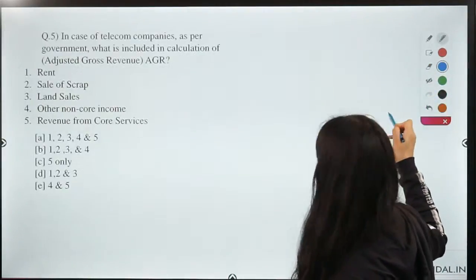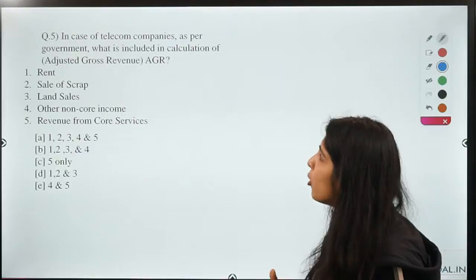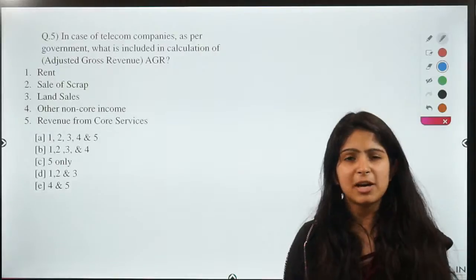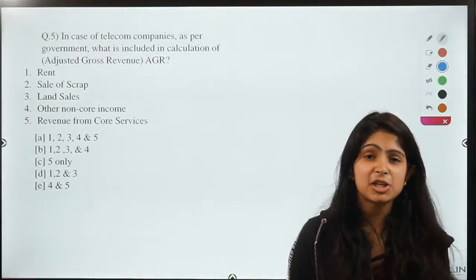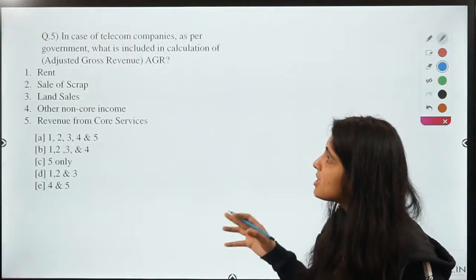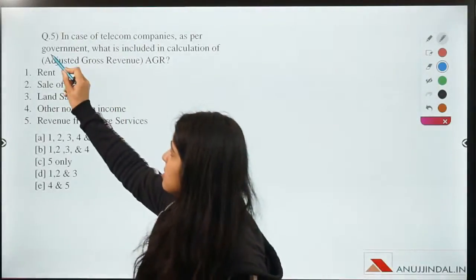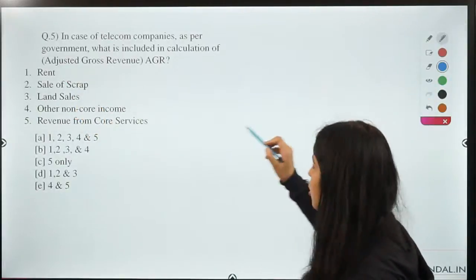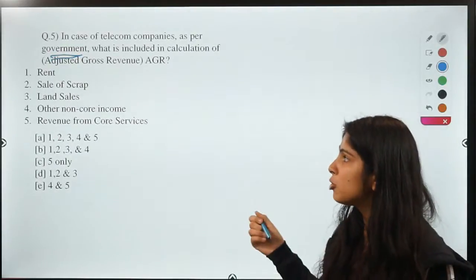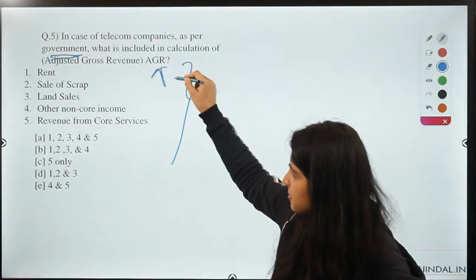So guys, moving on to the last question for this session, which says, in case of telecom companies, as per the government, what is included in the calculation of adjusted gross revenue or the AGR? So guys, we have already discussed in detail what the AGR issues are that have been going on in the telecom industry in India. Now this question asks you what is included in the calculation of adjusted gross revenue as per the government. So guys, as per the government is the key word because telecom companies want to calculate it their own way. But according to the government, what components should be included in the calculation of AGR?